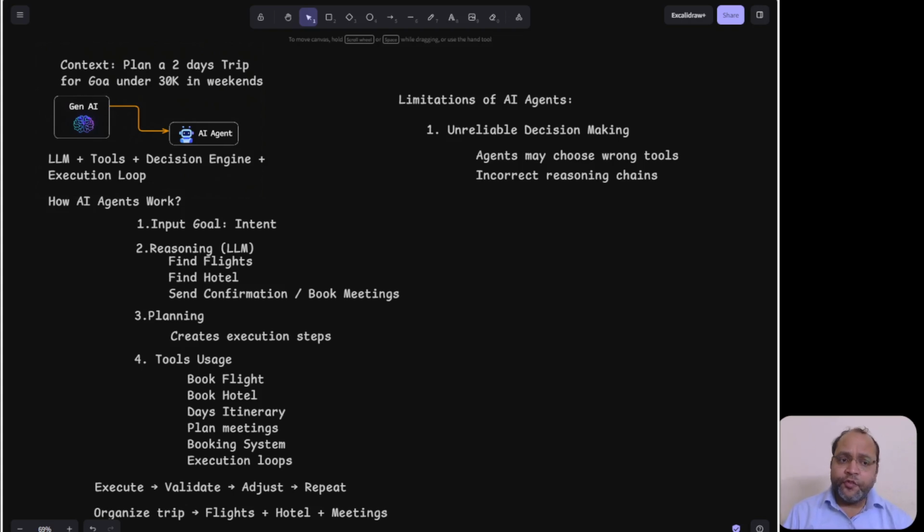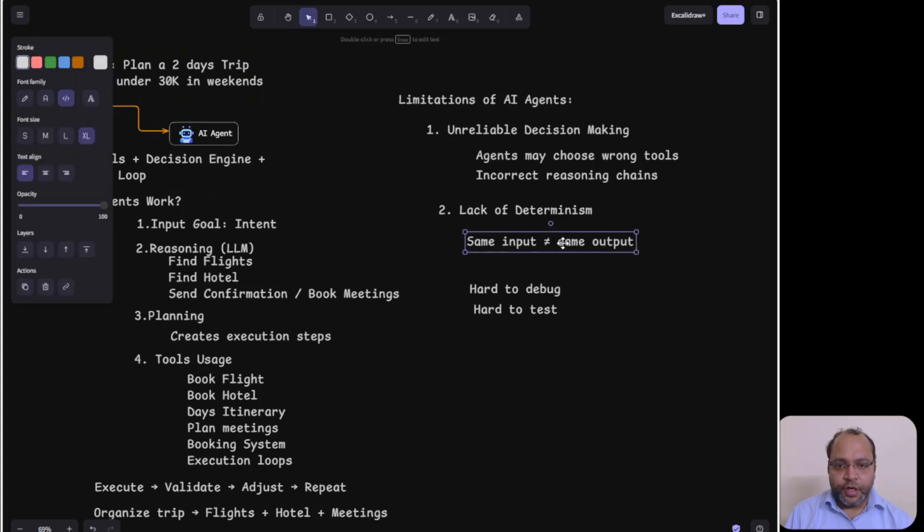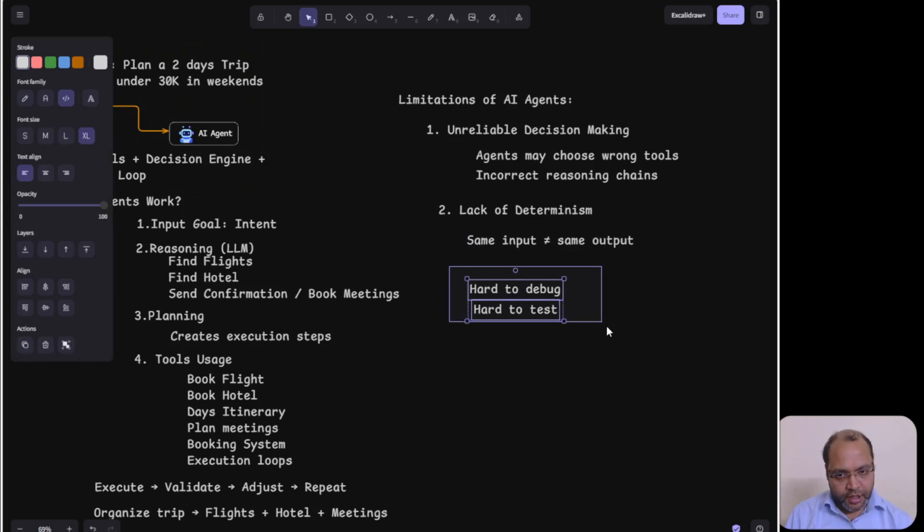Then lack of determinism. Same input, same output. It's not every time possible. Same input and same output? No. Hard to debug, hard to test. This is a limitation of the agent as well. Yeah. Let me add this for you. This is another limitation we have in AI agents.